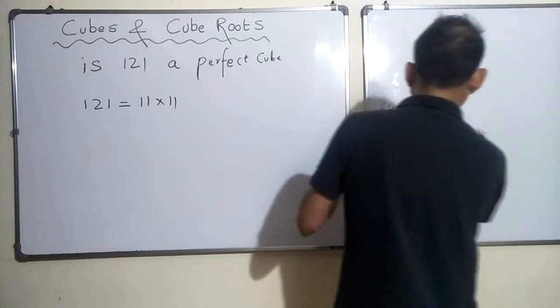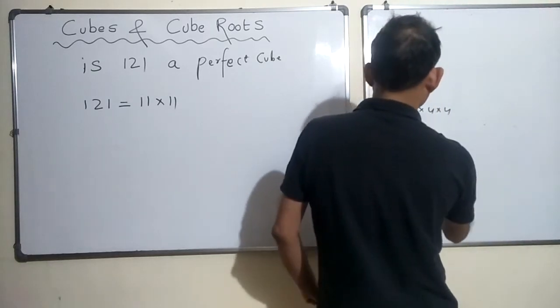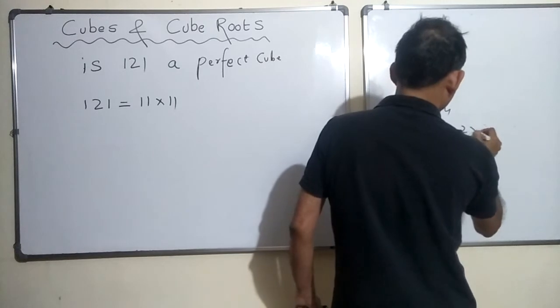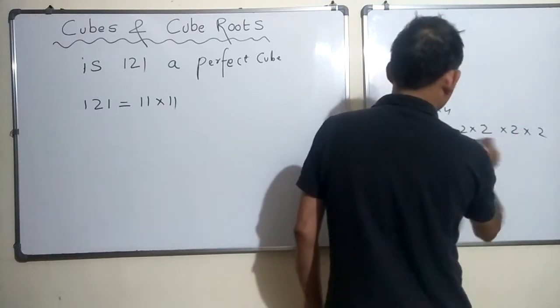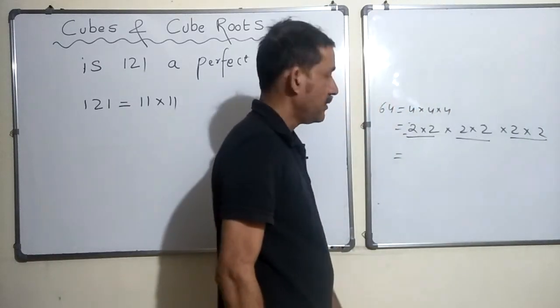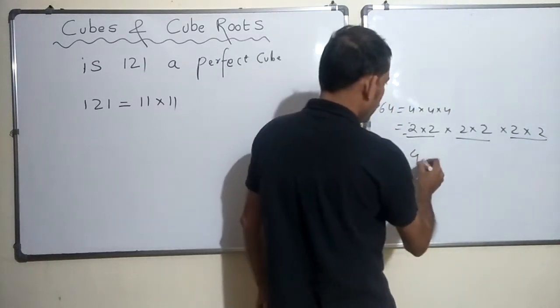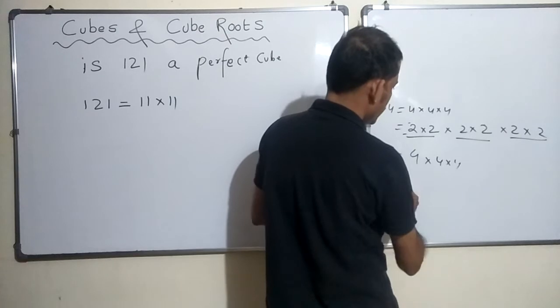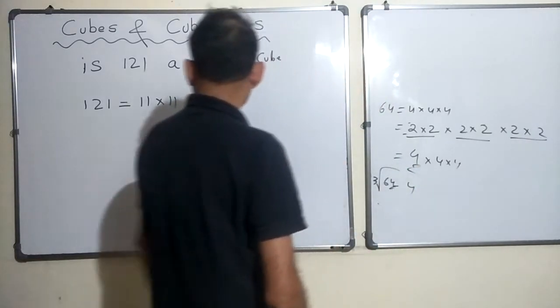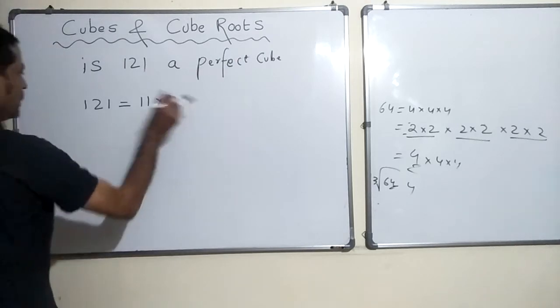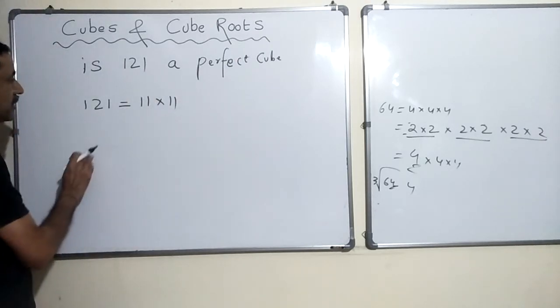Wait one second, I think I made a mistake. 4 is nothing but 2 into 2, so 64 is 2 into 2 into 2 into 2 into 2 into 2. So we have 3 pairs, which is nothing but 4 into 4 into 4. That is how 64 becomes this. But in the case of 121, we are missing one 11, so this cannot be a perfect cube.